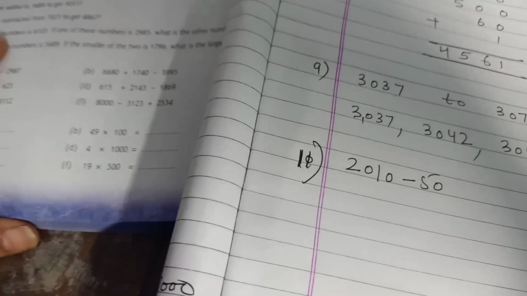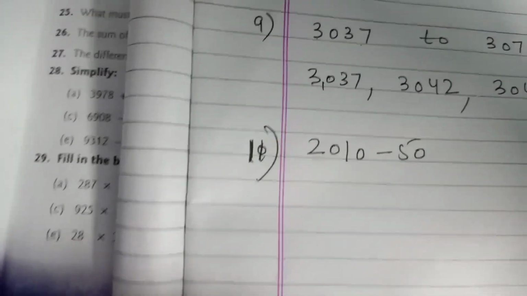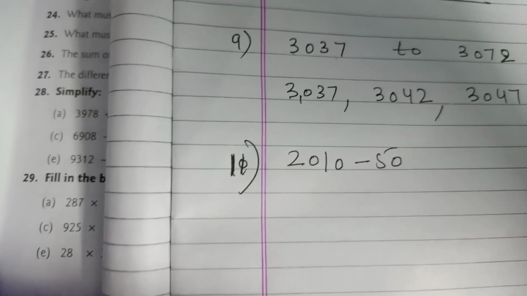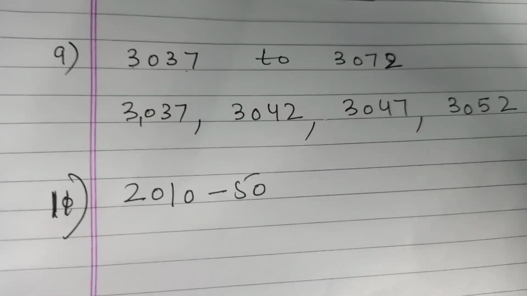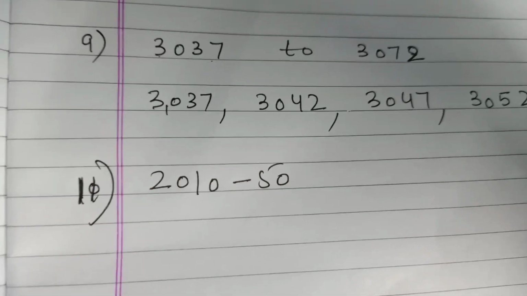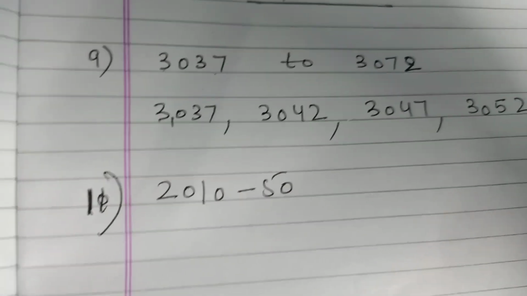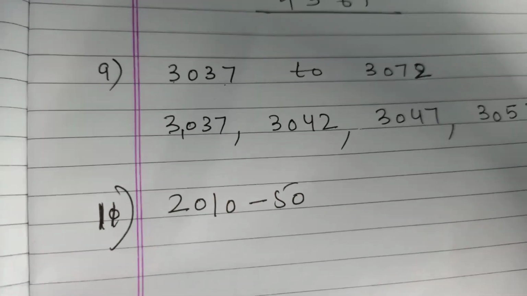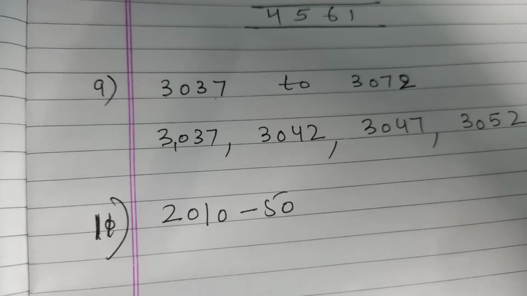Now come to question number 12. Look at the pattern and fill in the blanks. You read patterns in last year's class. The pattern is also very easy. First you will try. If you do not understand, then I will tell you. First 16, then 23, then 30.